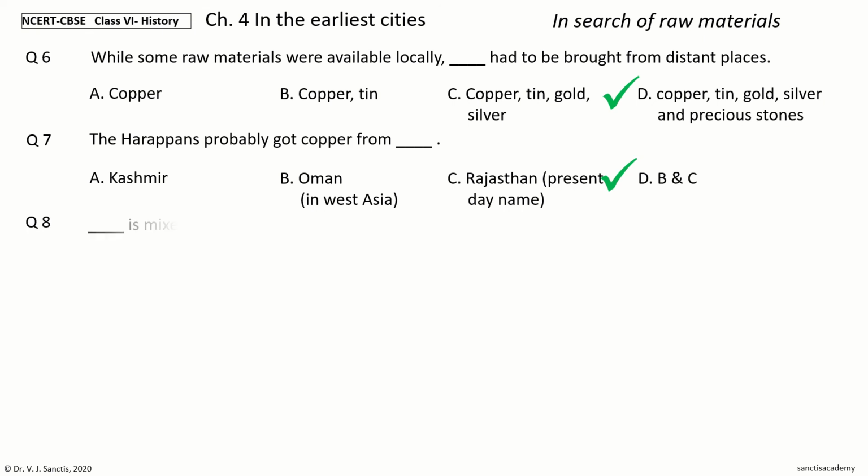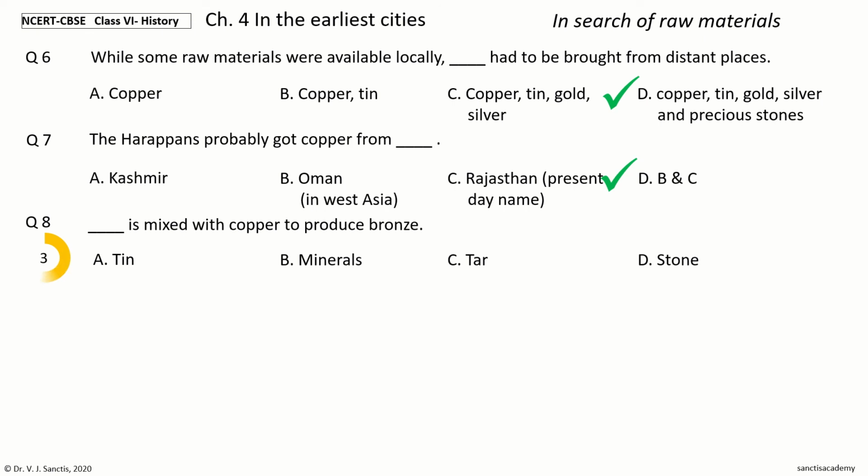Question 8. Dash is mixed with copper to produce bronze. The options are tin, minerals, tar, stone. Your time to choose. And the answer is tin. So, tin is mixed with copper to produce bronze.